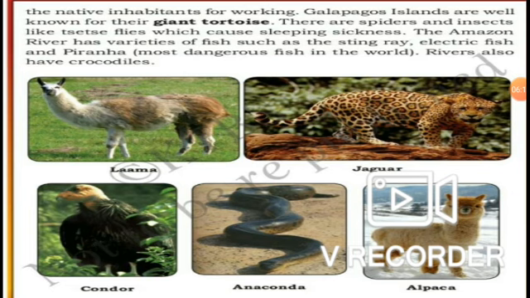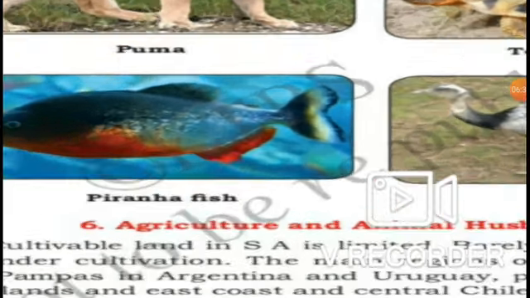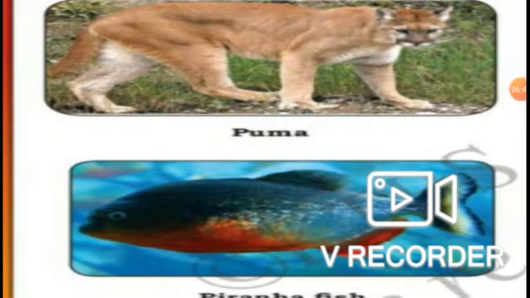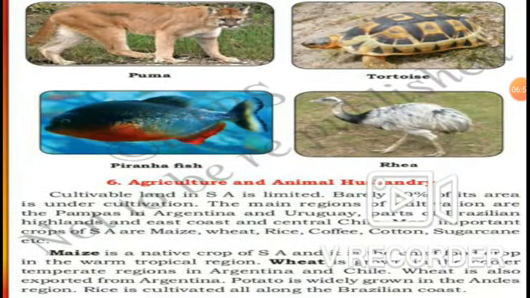Stingray, it's a kind of fish, and electric fish and piranha, the most dangerous fish in the world. Piranha, this is the most dangerous fish in the whole world. Okay, so now let me show you the picture of the stingray. No, I am showing the piranha fish, which is the very dangerous and the most dangerous fish among the world's fishes.